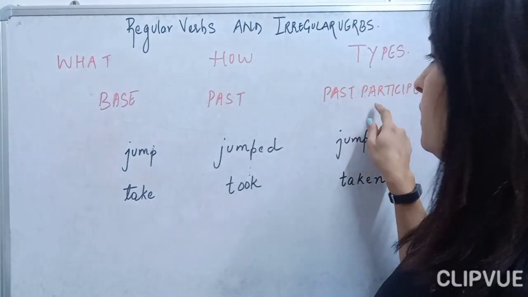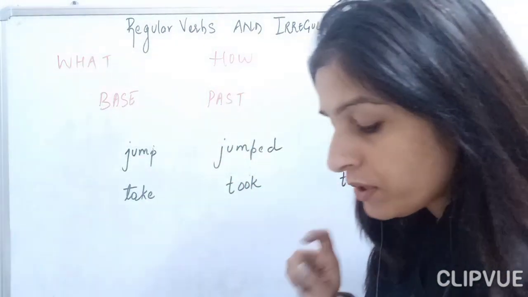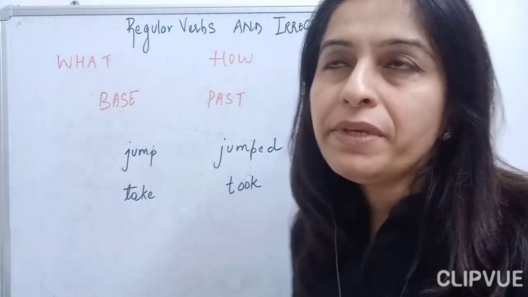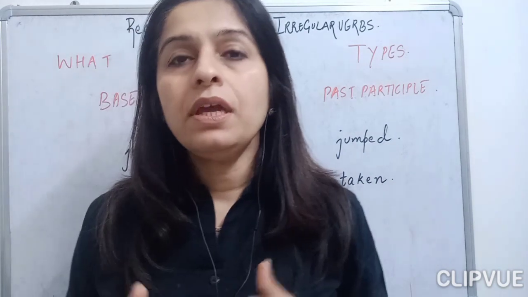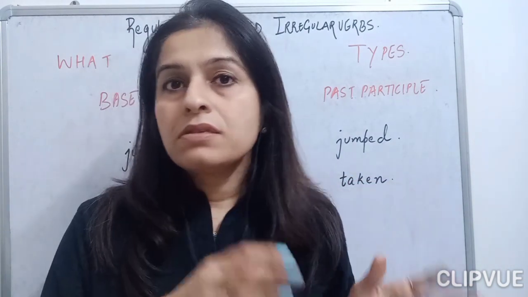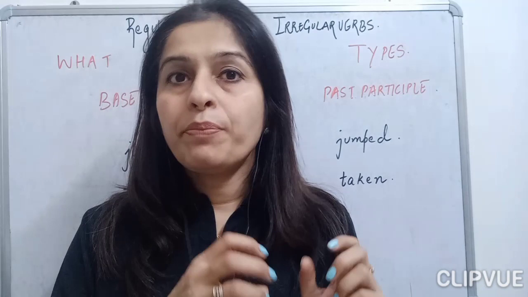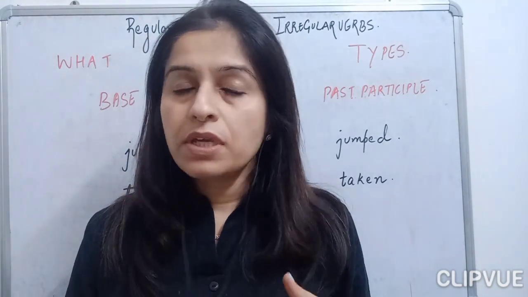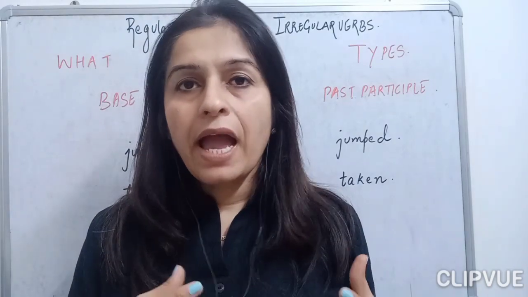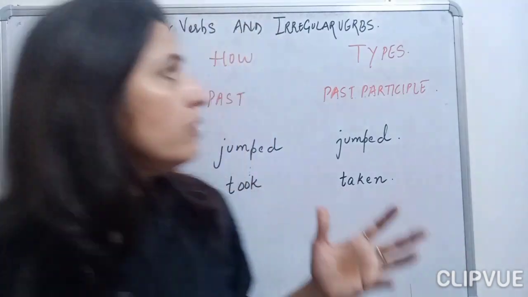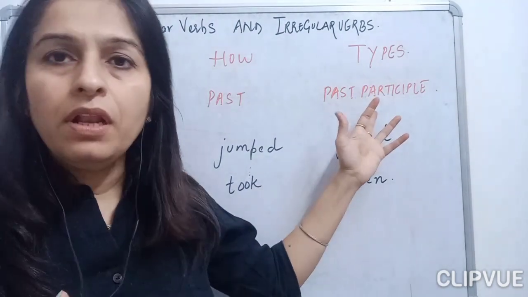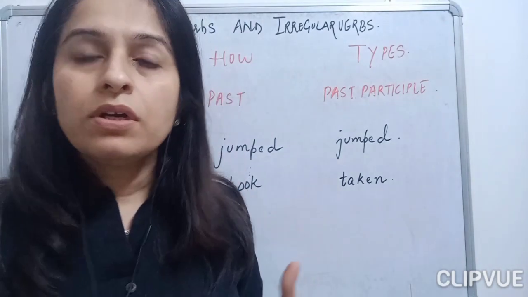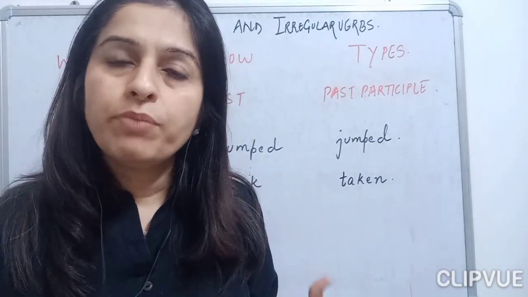Then we have the past participle, children. What is the past participle form of the verb? Past participle means, children, when we use it with the past perfect tense, the present perfect tense, or the future perfect tense, and we use it with the verb has, have, or had, then we use the past participle of the verb. Suppose I take an example: he took the book from the bookstore.